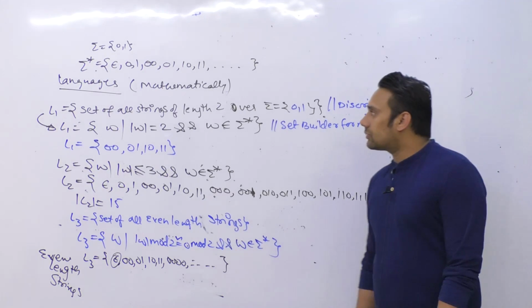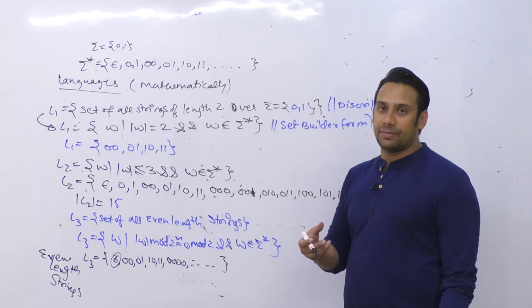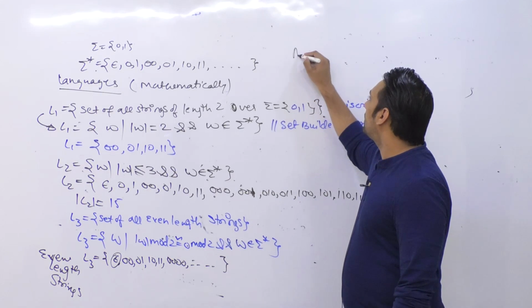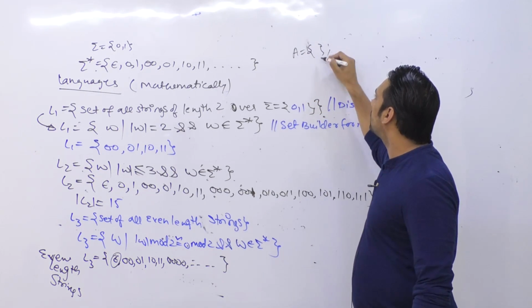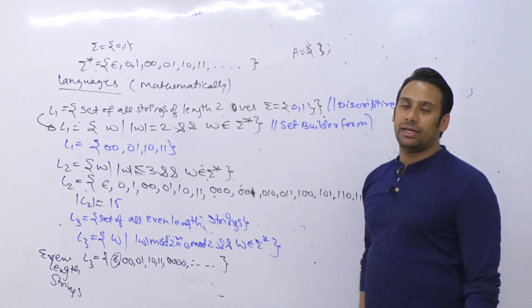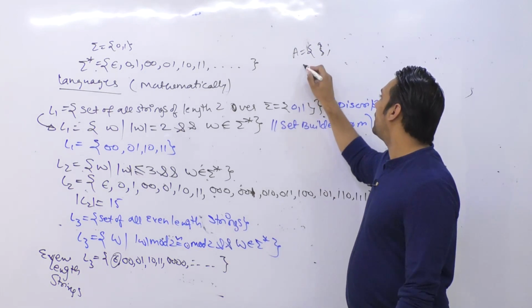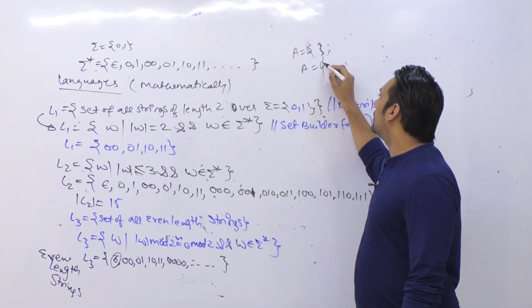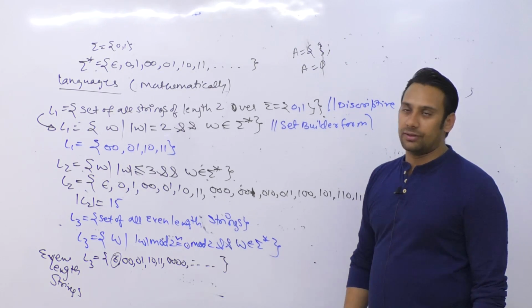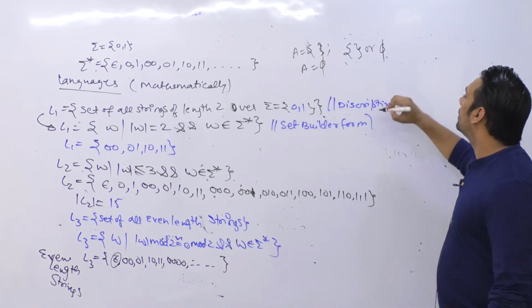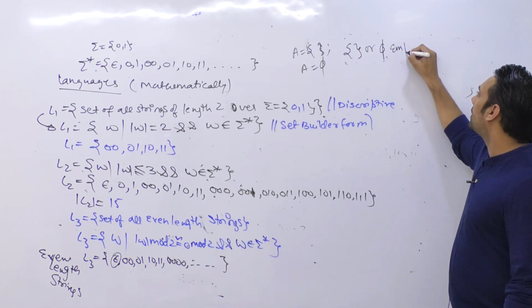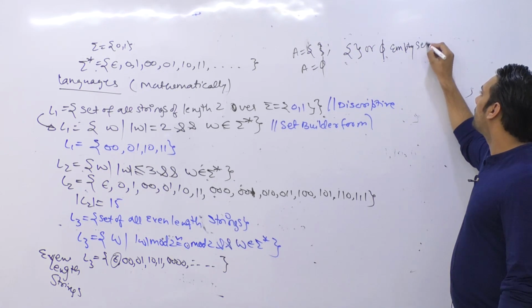See, when we have a set which is an empty set, for example if I say A = {}, what does this mean? A is an empty set. Or if I say A = φ, that means A is an empty set. So empty brackets or φ are used to represent the empty set.